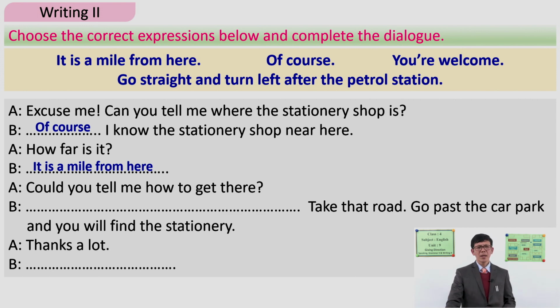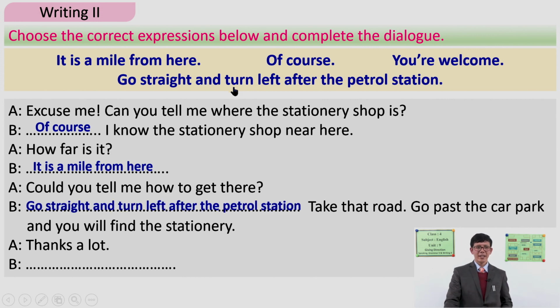And again, could you tell me how to get there? That is how we ask the way. What do you think? Now, the way to give the direction, how to get there. You've already guessed, I guess. So the right answer here is this one.